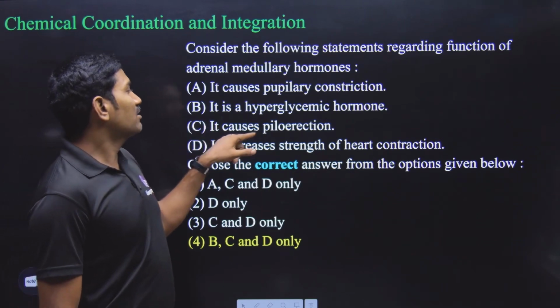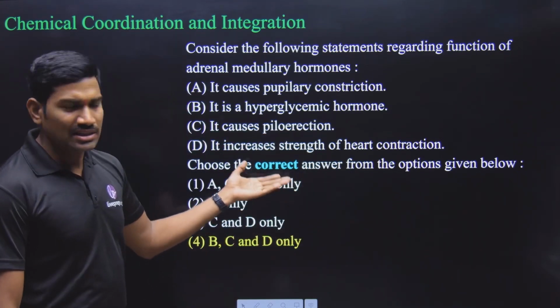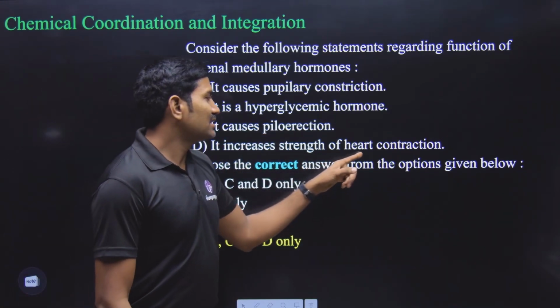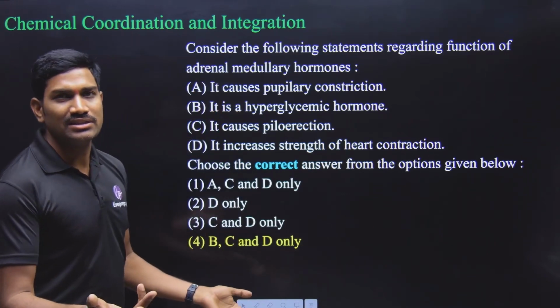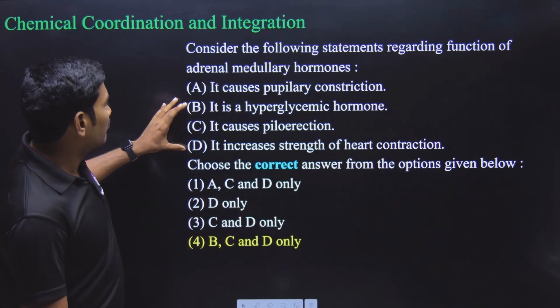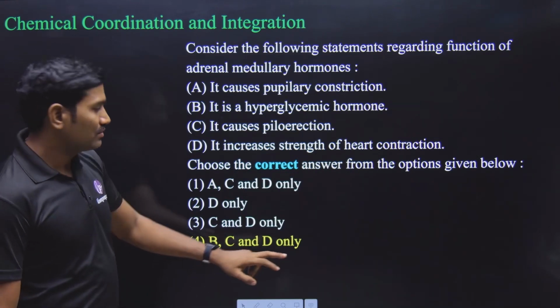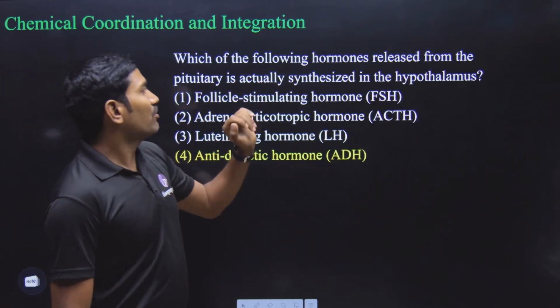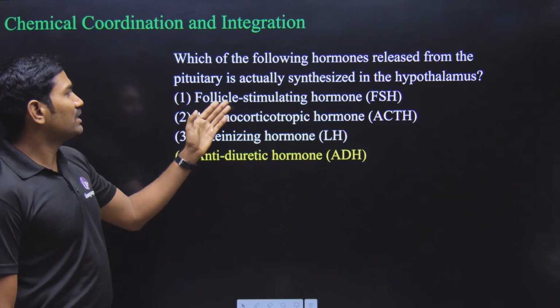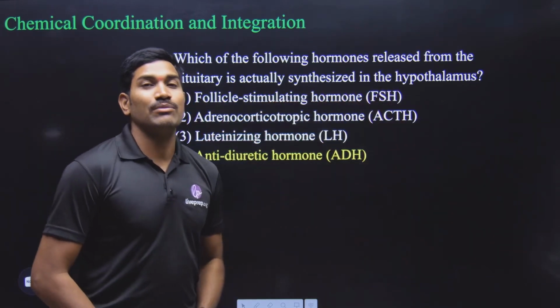Next one. It causes piloerection. Direct answer statement. This is correct. It increases the strength of heart contraction. This is also a direct answer statement. Correct. So what are correct here? B, C, D are correct. So the answer is option 4. Clear? Next one. Which of the following hormones released from the pituitary is actually synthesized in the hypothalamus?